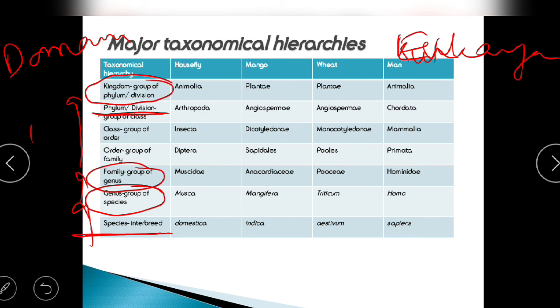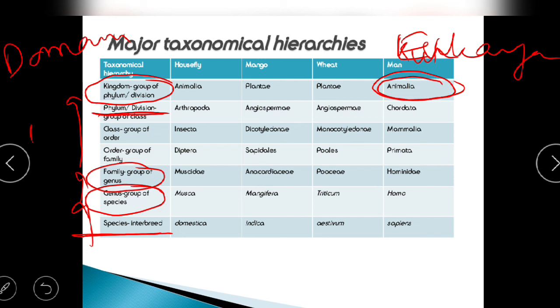Then this Eukarya includes plants and animals both. So man belongs to the kingdom Animalia. Then we are going to see the kingdom Animalia consists of many phyla. For example, it consists of invertebrates also, vertebrates also.